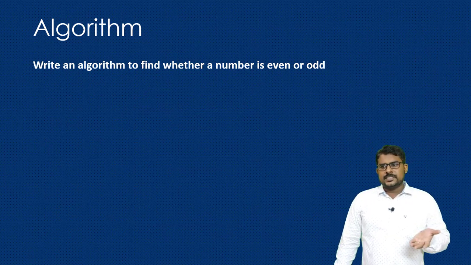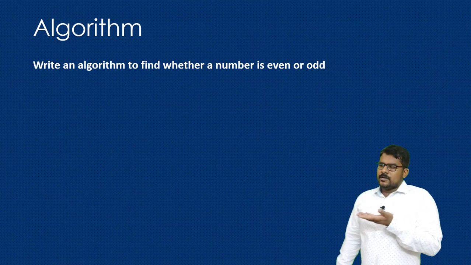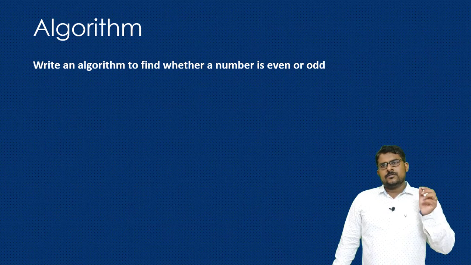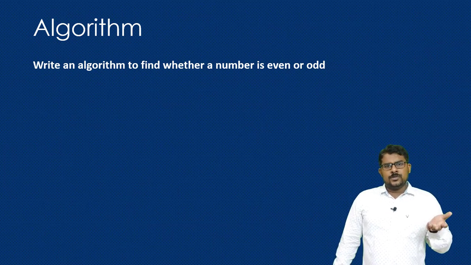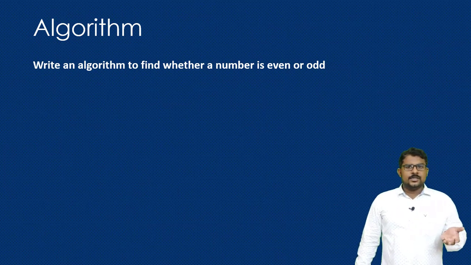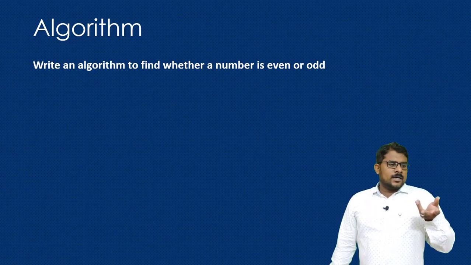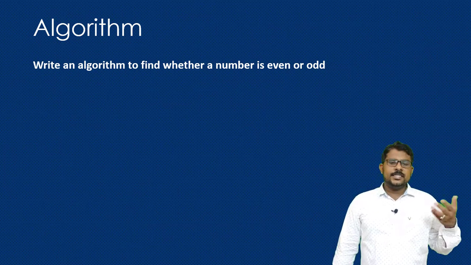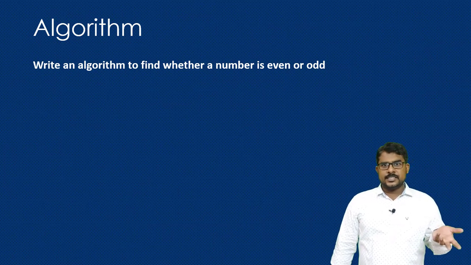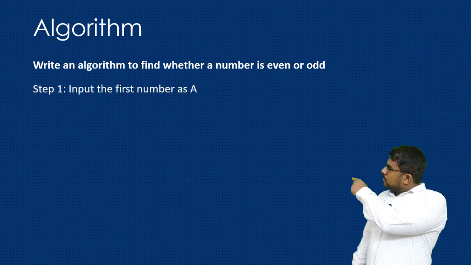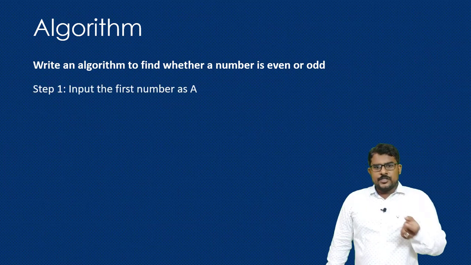We start with a simple example to determine whether a particular number is odd or even. First of all, you may know how to determine whether a number is odd or even using your school knowledge. If you take a particular number, you are going to divide that number by 2, and if it yields 0 as a remainder, it is an even number, or else you can say that it is an odd number.